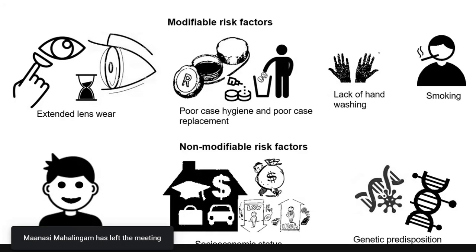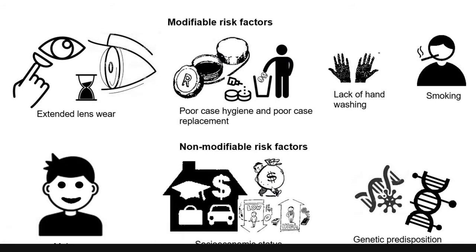So what are the modifiable risk factors? The first one is extended wear, then poor case hygiene and poor case replacement, lack of hand washing, and smoking is also related to contact lens related infections. Whereas non-modifiable risk factors: males are more prone to infections, socioeconomic status, affordability to frequently replace contact lenses or multi-purpose disinfecting solutions, and there are also a few genetic predisposition factors which have been found to be a risk factor.